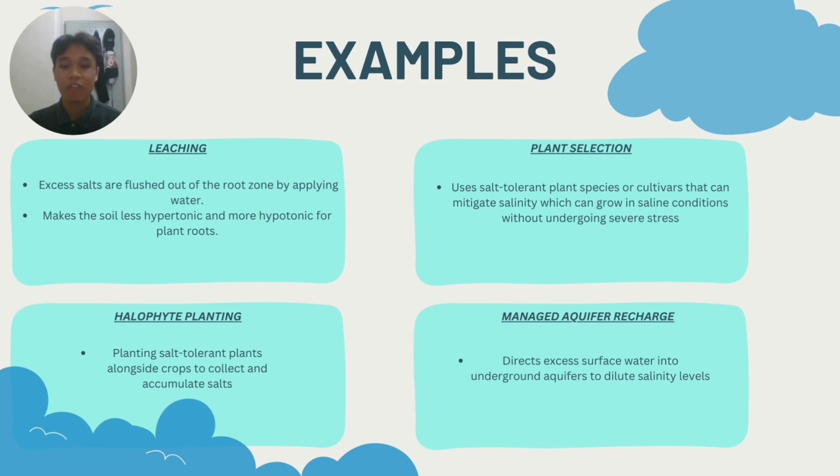Another one is halophyte planting. This is a strategy of planting salt-tolerant plants alongside crops to collect and accumulate salts, which effectively reduces the soil's salinity.